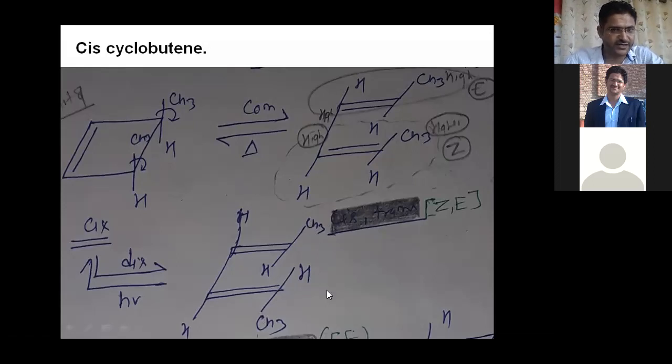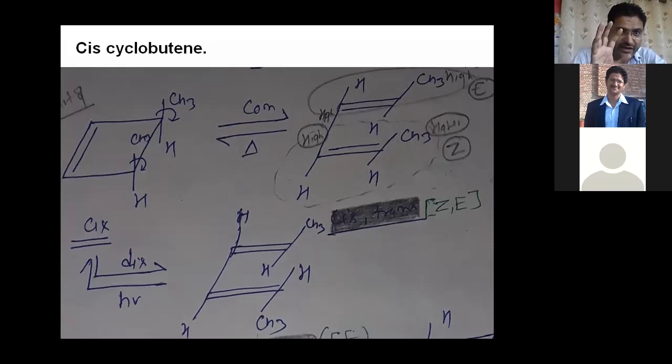Now you can bisect the molecule further. You can see CH3 below the plane, here carbon above the plane, the two highest priority groups on opposite sides, so it is E type. And here you can see CH3 above the plane and carbon below the plane with respect to this double bond, so this is E type. So EE type will be produced only after photochemical ring opening of cis cyclobutene.